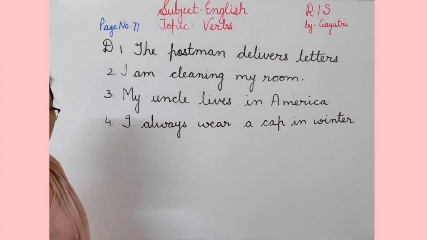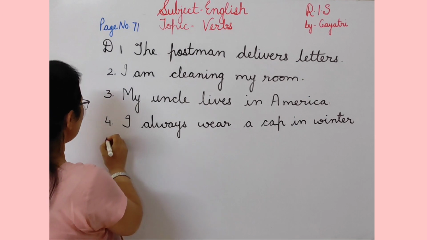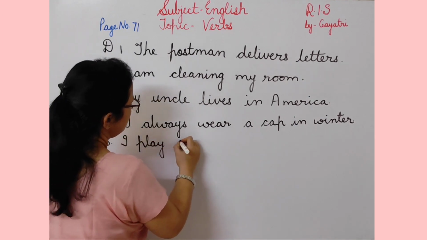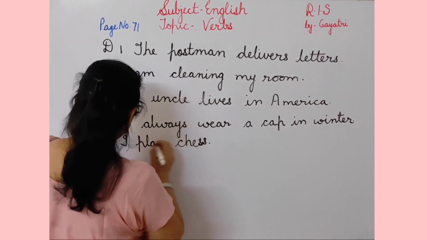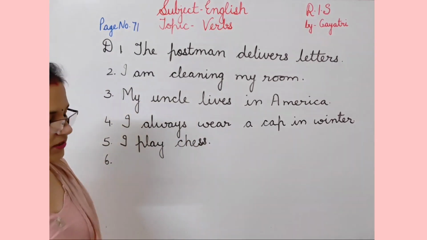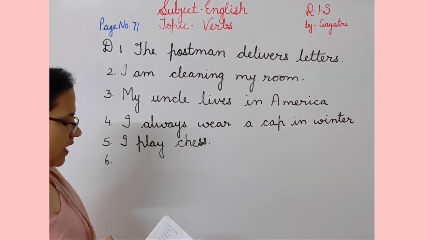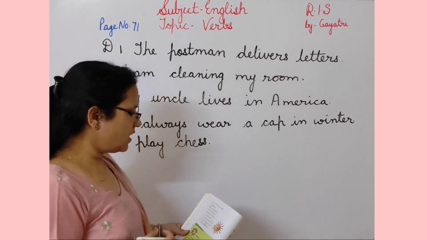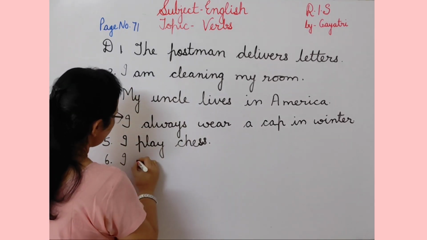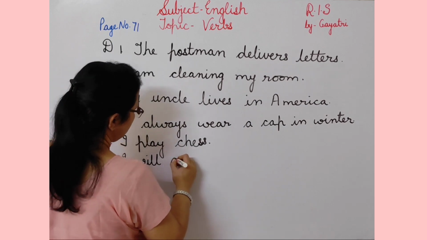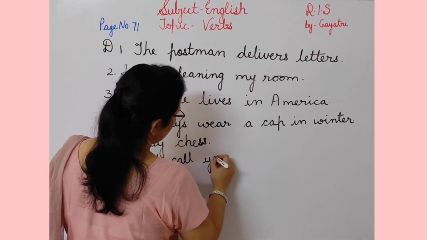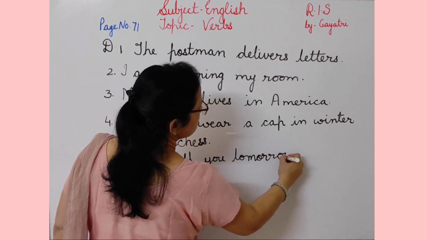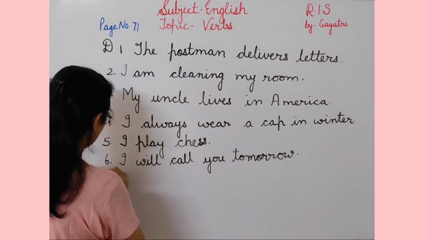Next, I plays chess. So here also S form will not come. So what will be the answer? I play chess. All these exercises you will do in the book itself. Then is I am call you tomorrow. So tomorrow means for future you are talking. So will come. I will call you tomorrow.